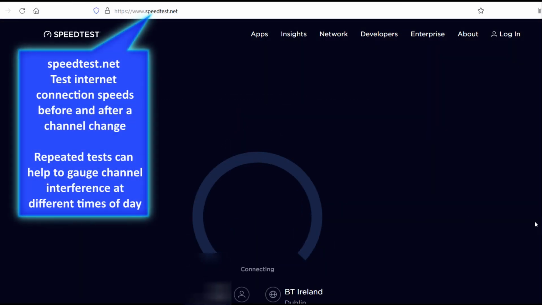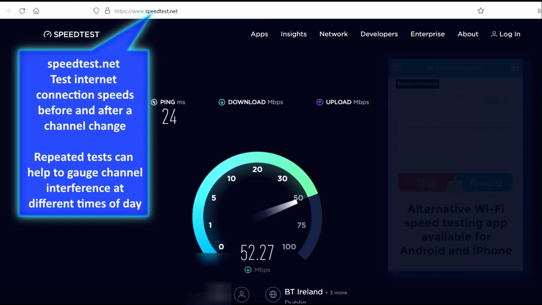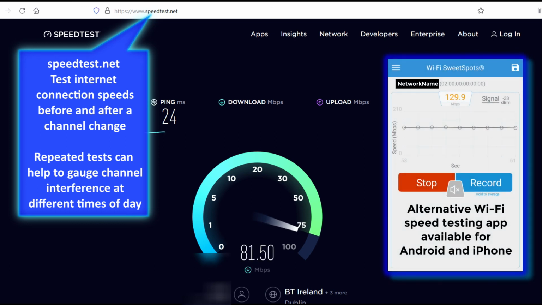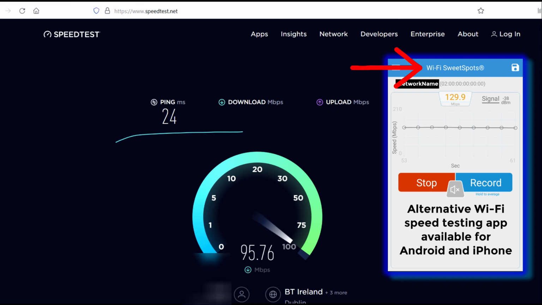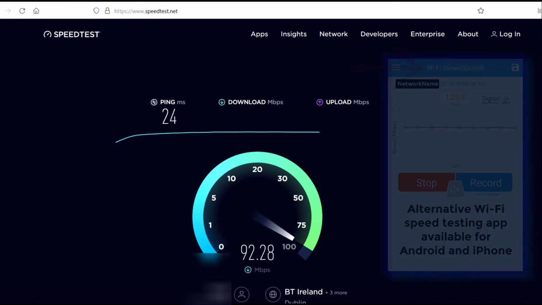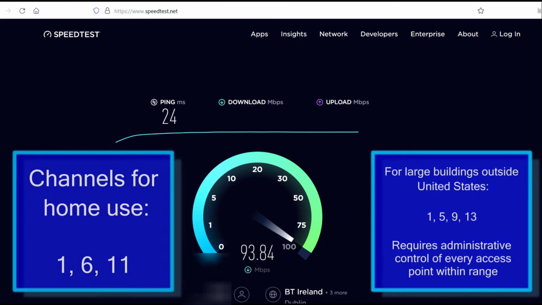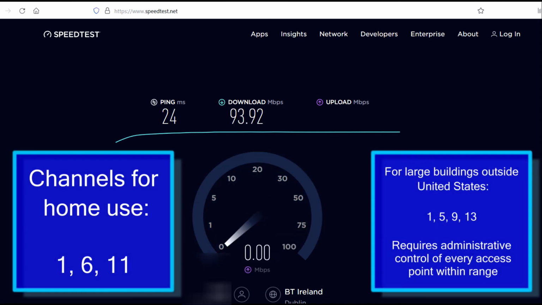Some sources of signal interference, such as cordless phones, baby monitors, and microwave ovens, are not detectable using a network analyzer app, so a channel that does not appear busy may not be as free of signal interference as it seems. If you experience problems, try one of the other channels, though do stick with channels 1, 6 or 11 where possible. There are very few situations where one of the overlapping channels will work better.